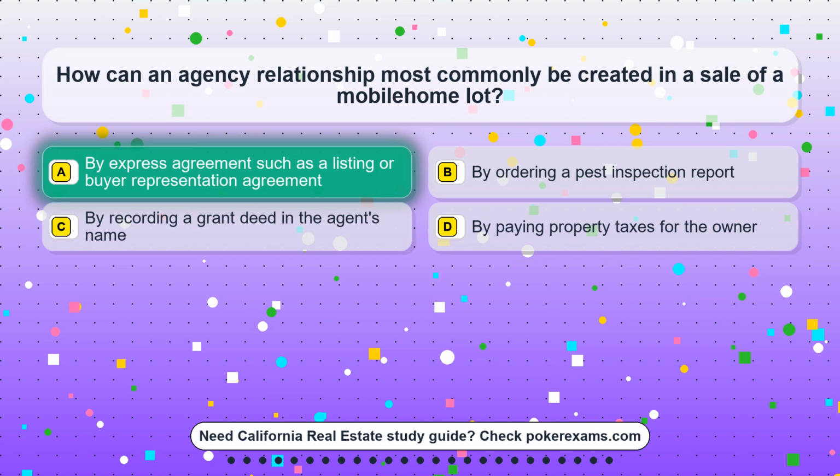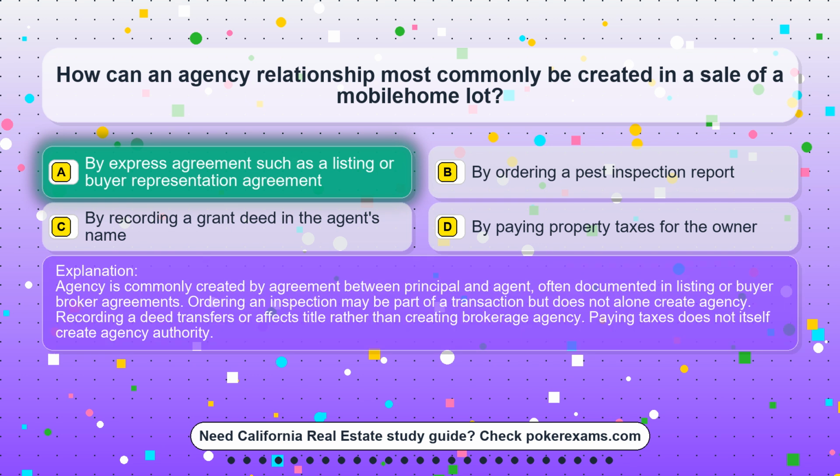The correct answer is option A. By express agreement such as a listing or buyer representation agreement. Agency is commonly created by agreement between principal and agent, often documented in listing or buyer-broker agreements. Ordering an inspection may be part of a transaction but does not alone create agency. Recording a deed transfers or affects title rather than creating brokerage agency. Paying taxes does not itself create agency authority.